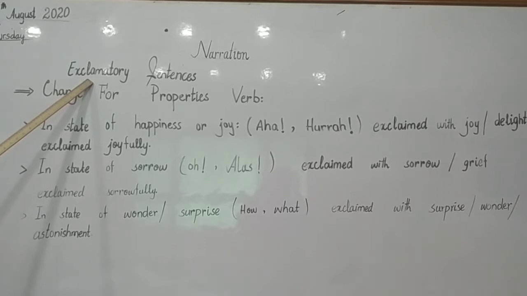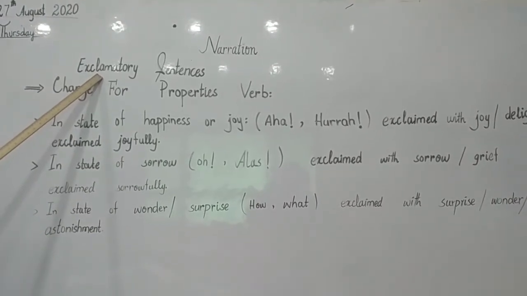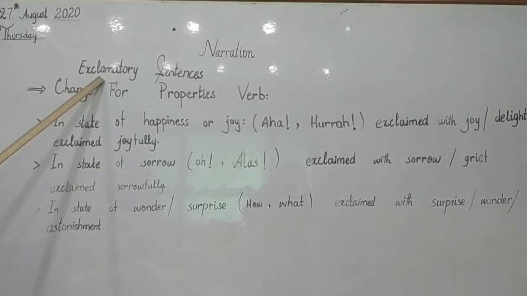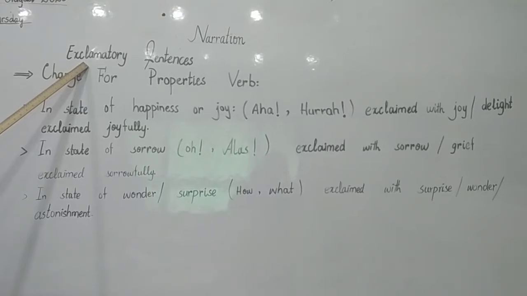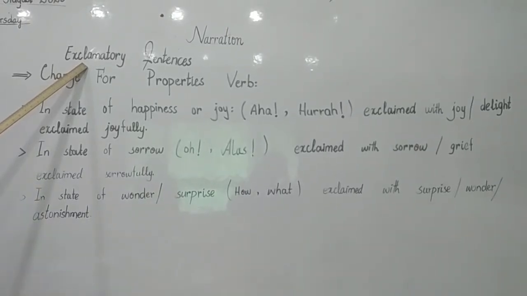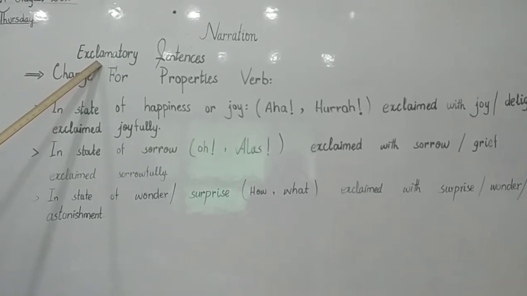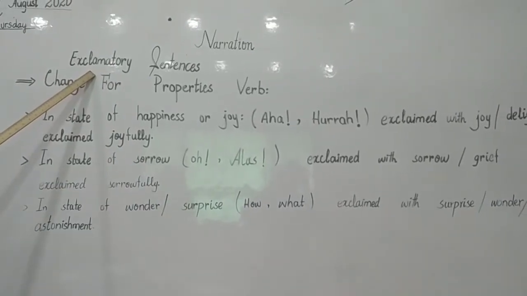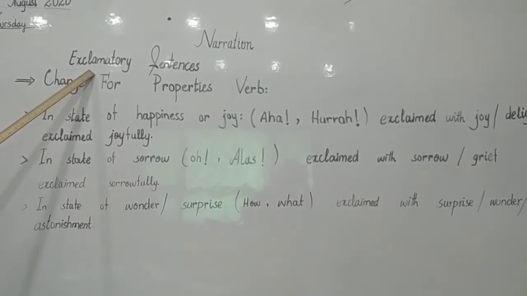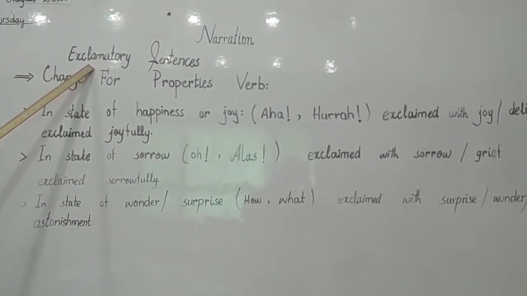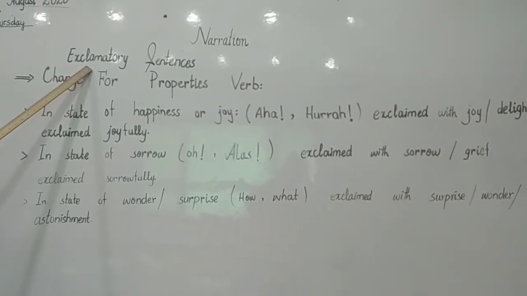We have learned that in direct narration we have two parts. The first part is called the reporting speech and the second part is called the reported speech. So we have learned the rules of changing reported speech. If the reporting speech is in past tense, then we are going to apply all those rules that we have learned. If we have reporting speech in past and we are using the word said or said to, those words would be changed according to the statement.